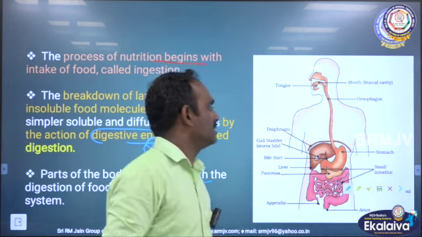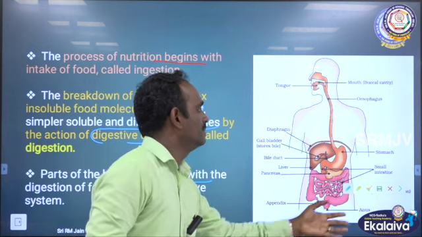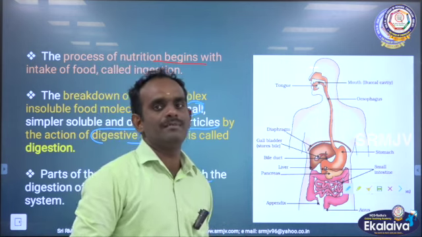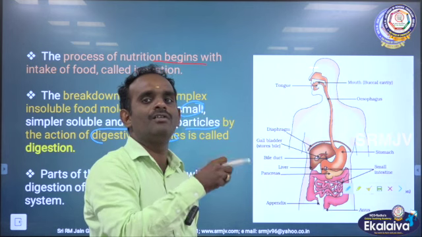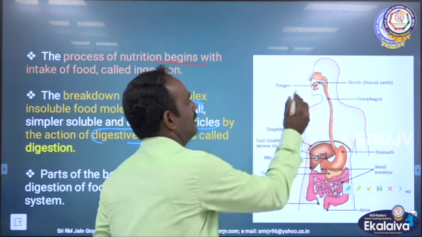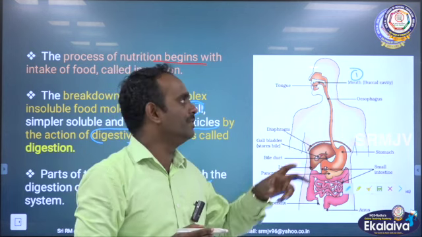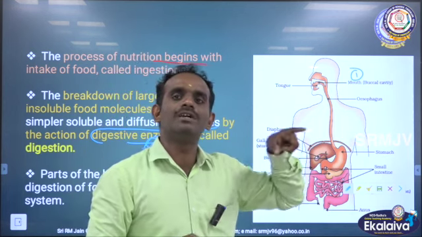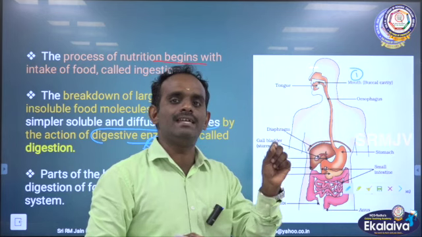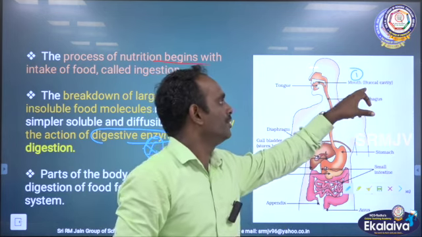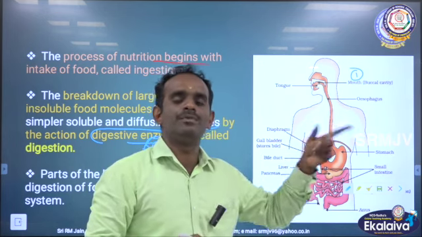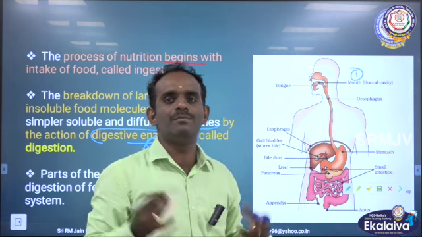See the picture here, children. This is the picture of the digestive system. So many organs are involved. It starts from the mouth or buccal cavity. Some people pronounce it one way, somebody pronounces it another way. Both are the same, children.